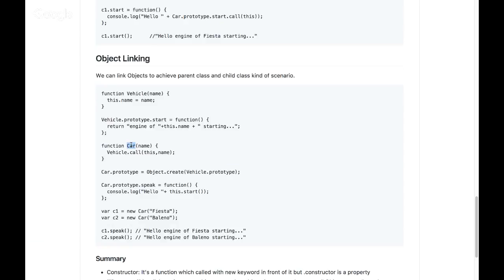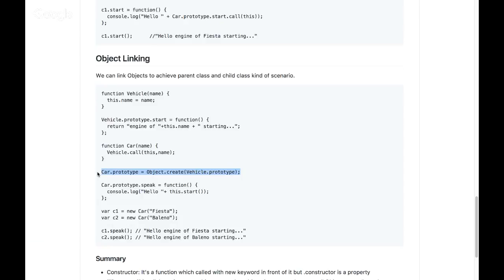Cool. Now I created another class called Car, and in that Car I'm calling my Vehicle function with the call method, passing the context for the execution and the arguments that function receives. And now this is the line which creates the link, the object linking. I'm saying Car.prototype equal to Object.create. Object.create is again an inbuilt method available in JavaScript. And what create does is just the first two steps of what new does.